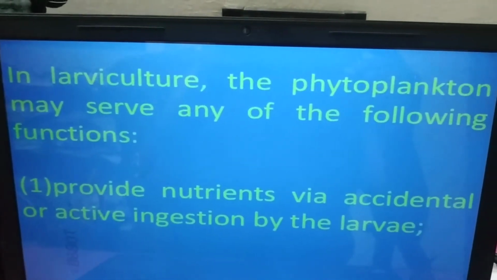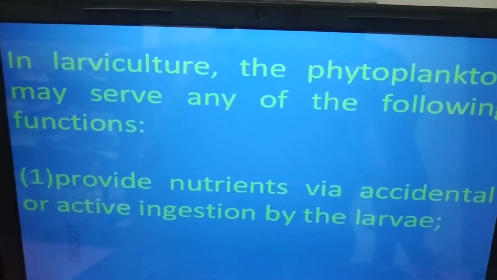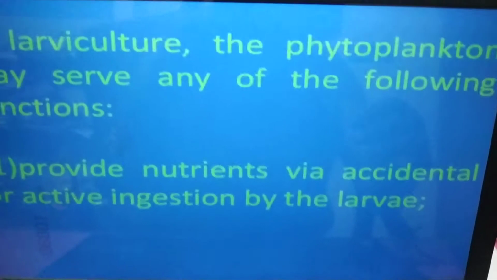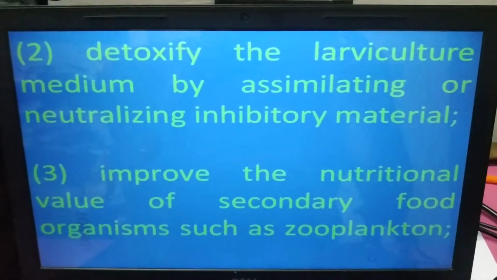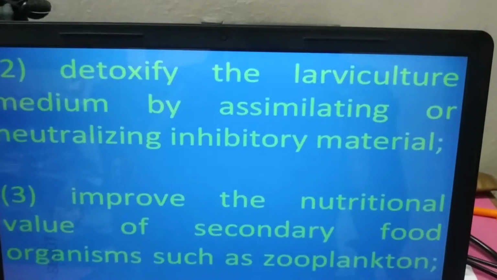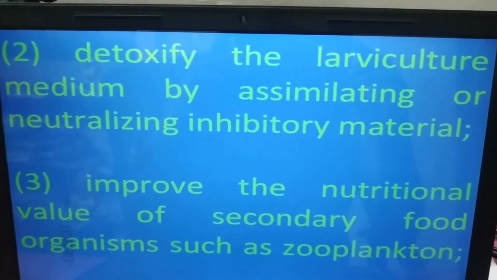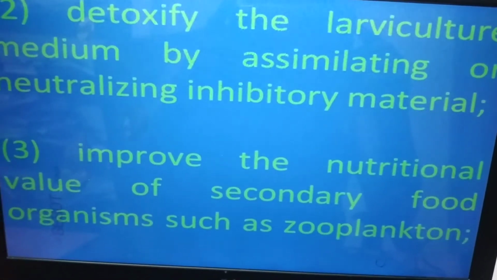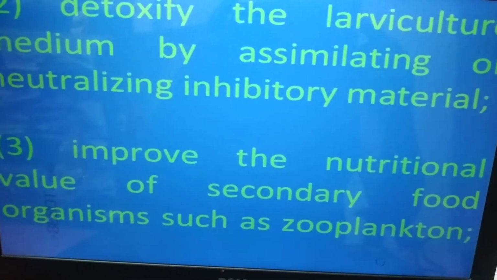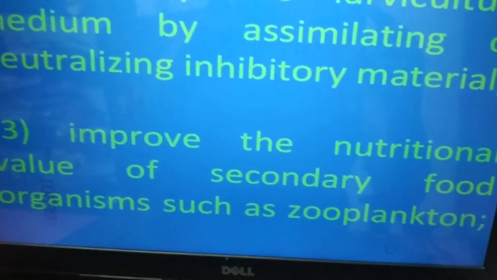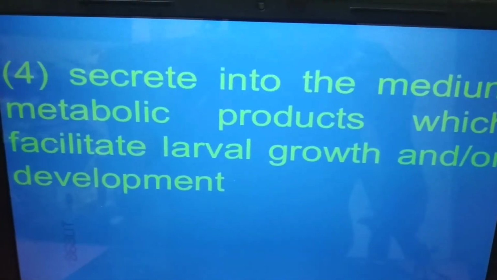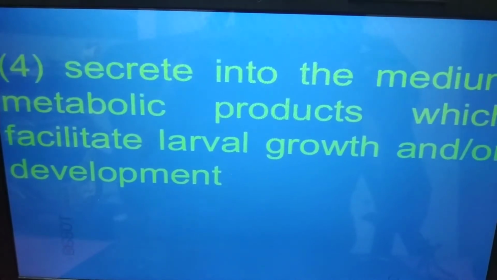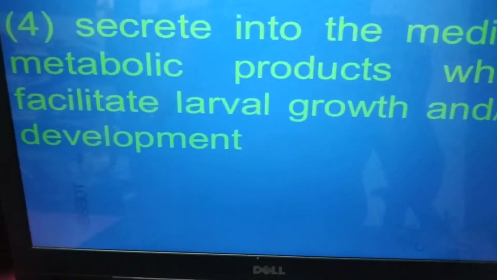In larviculture, the phytoplankton may serve any of the following functions: provide nutrients via accidental or active ingestion by the larvae; detoxify the larviculture medium by assimilating or neutralizing inhibitory material; third, improve the nutritional value of secondary food organisms such as zooplankton; secrete into the medium metabolic products which facilitate larval growth and or development.